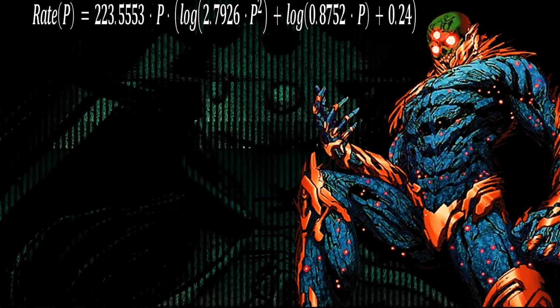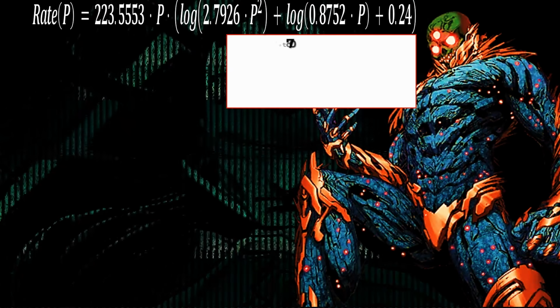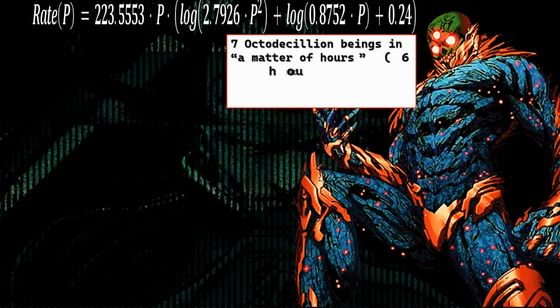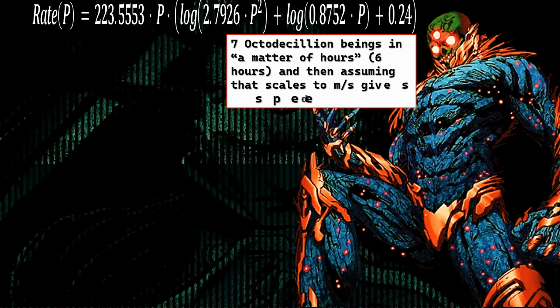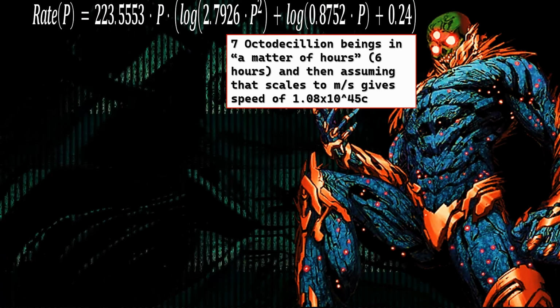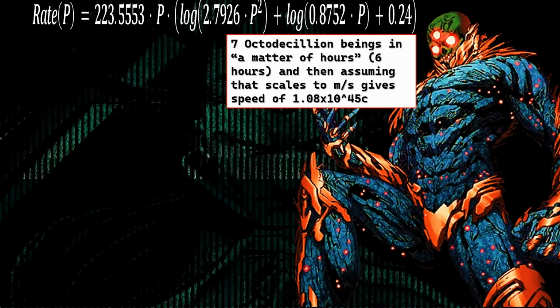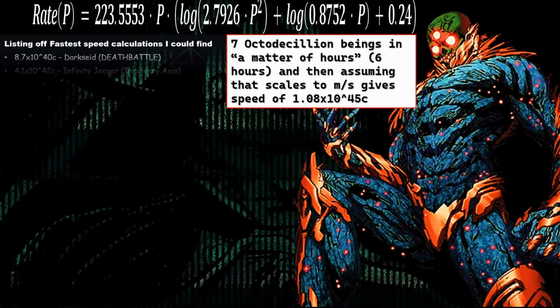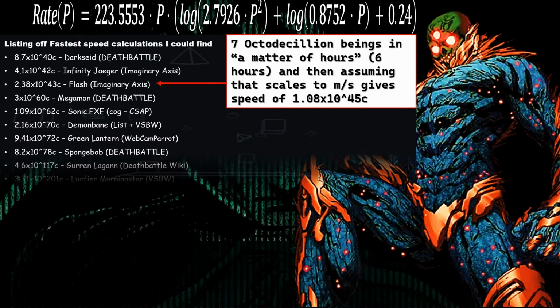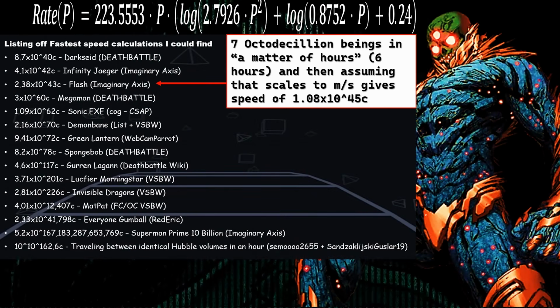At base Brainiac, he was already able to assimilate 7 octodecillion beings in a matter of hours, which if we say that scales to meters per second, that gives him a speed of 1.08 times 10 to the 45 times the speed of light. That is about 50 times faster than the speed calculation for the Flash that Imaginary Axis had done. And that is before we use the formula for the full DC universe population.